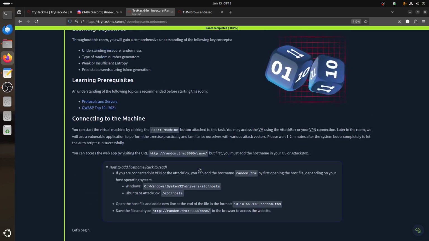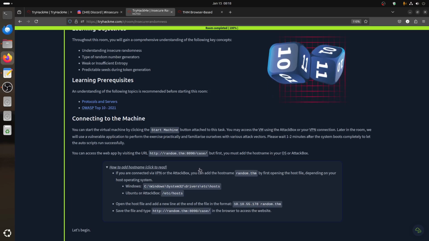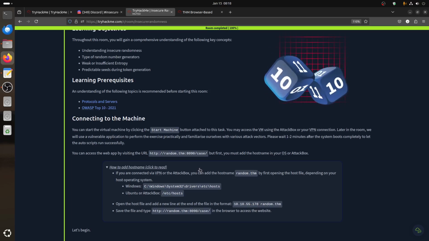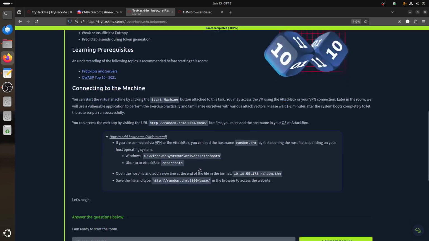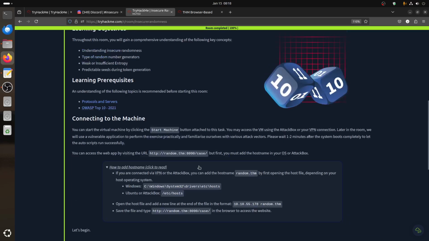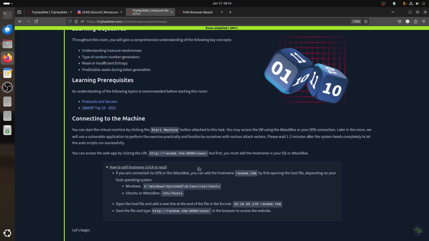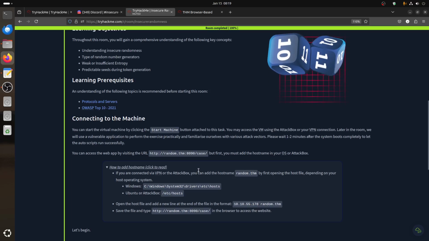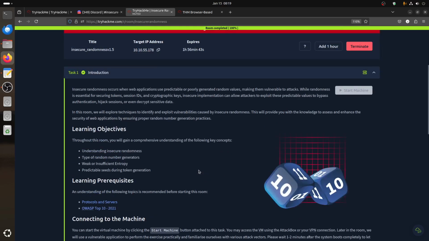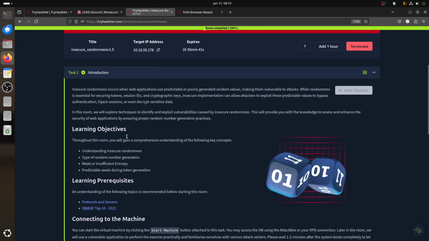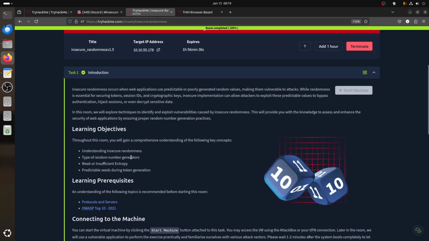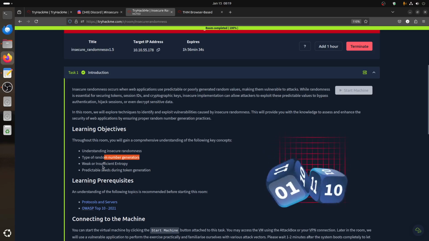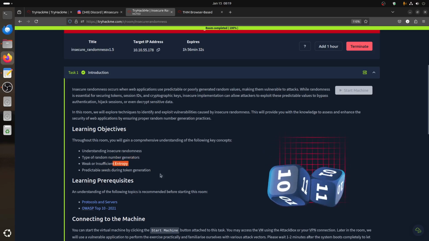I like this room. It's a different way to see a type of CTF, something like cryptography and the way forgot password works and all of that. So it's a good idea, a nice room. It's not always XSS and all the types from the top 10. The objective of the room, of course, it's a free room so everybody can read. So understanding insecure randomness, types of random number generators, entropy, and predictability also.